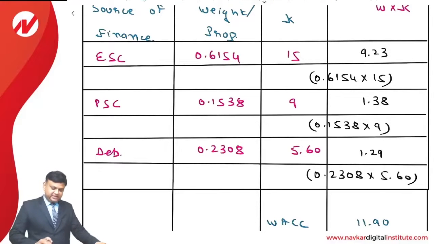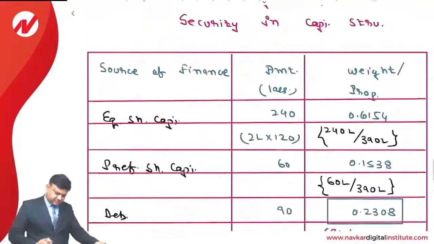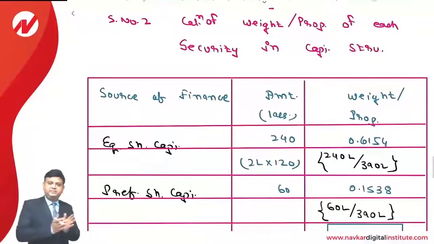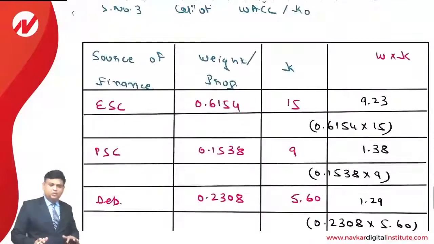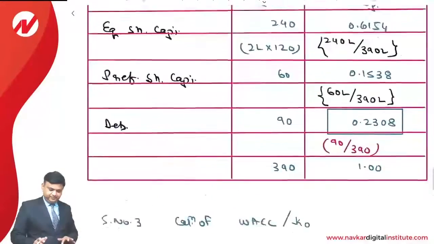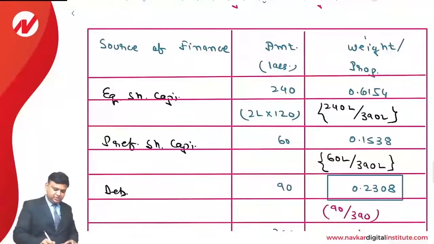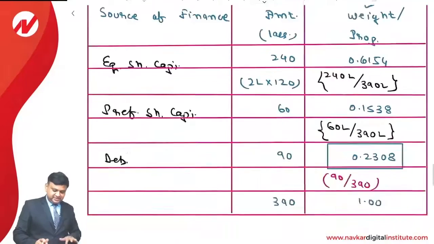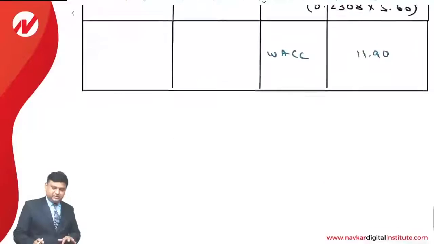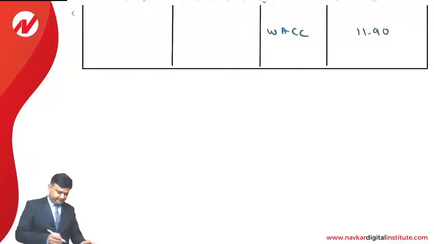Now friends, many a times students have a point to ask me that, sir, can we combine the second step and third step? The answer is yes. If at all you want to combine, you may combine. We already have found the proportion over here. The cost of capital has already been found in step number 1. So product of both of them and summation of that, that is the way you can make the calculation of the weighted average cost of capital.